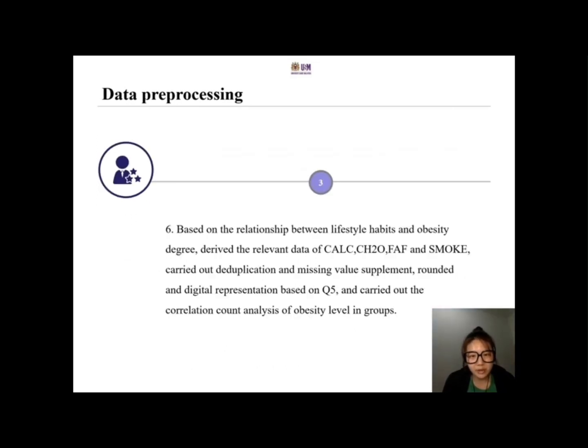Based on the relationship between lifestyle habits and obesity degree, we derive the relevant data of CALC, CH2O, FAF, and smoke, carried out the deduplication and missing value supplement, rounded and digital representation based on question 5, and carried out the correlation count analysis of obesity level in groups.